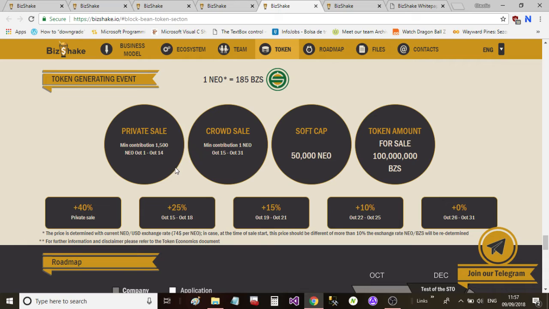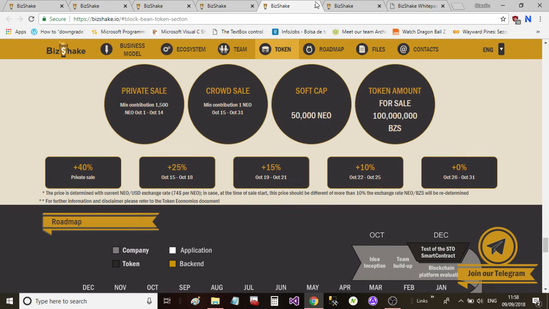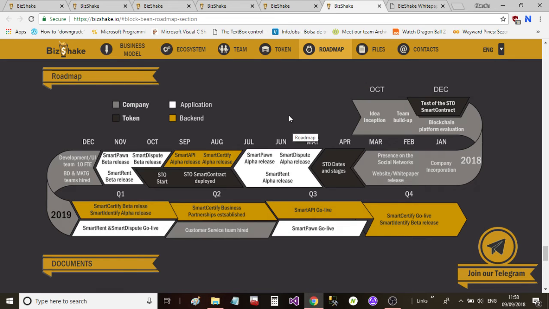The minimum contribution is 1,500 NEO between 1st of October and 14th of October. Then they've got the crowd sale between 15th and 31st of October. Then they've got the soft cap, 50,000 NEO, and the token sale amount, 100 million Bizshake tokens. Okay, they had a private sale as well, 40% of it, and then 25%, and the rest that you can see here are being distributed across the month of October. Okay, let's move on to the next step, which is the roadmap.